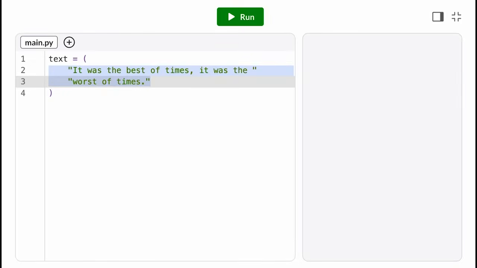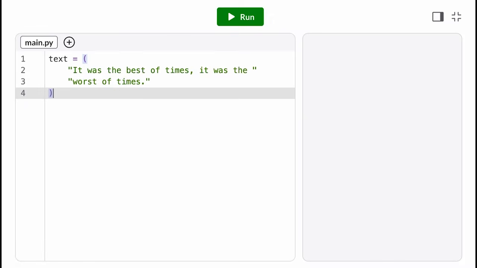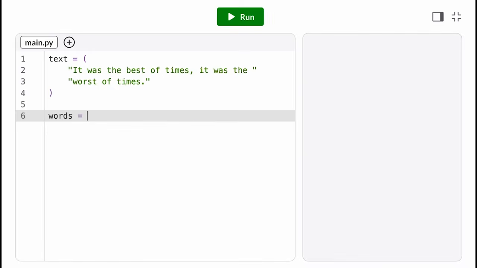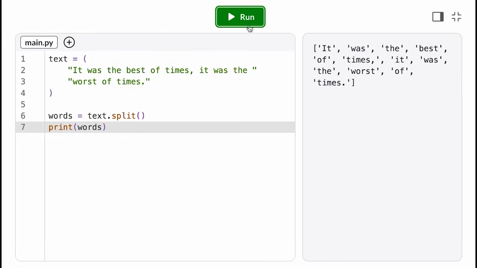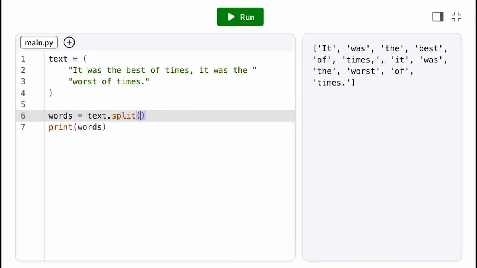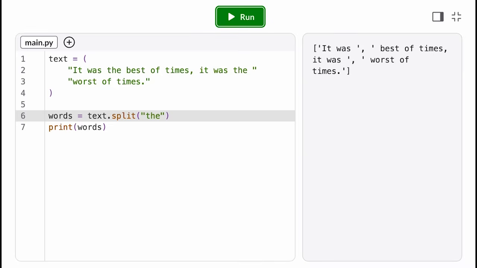Let's talk about two more common string methods, split and join. The split method splits up a string into a list of strings. By default, it splits based on whitespace. So we can take a text and split it into a list of words. We can also pass in an argument to specify a different separator. Like we could split based on the substring "the".